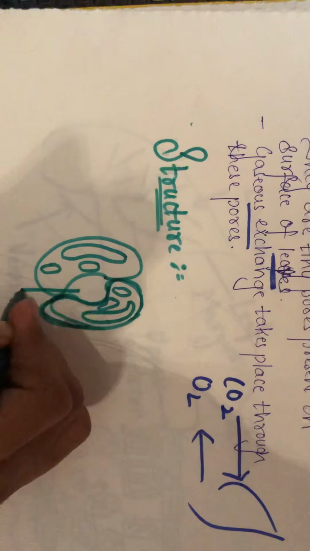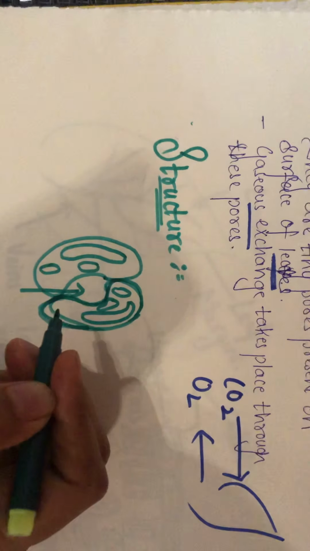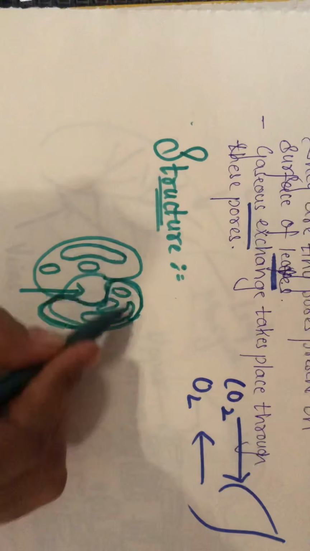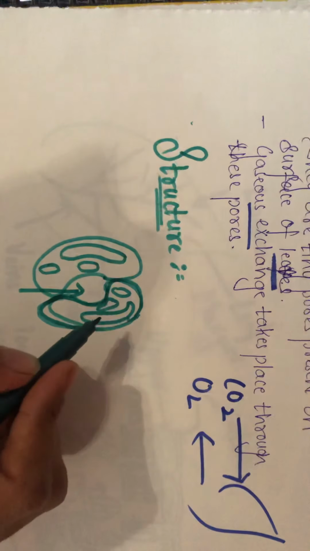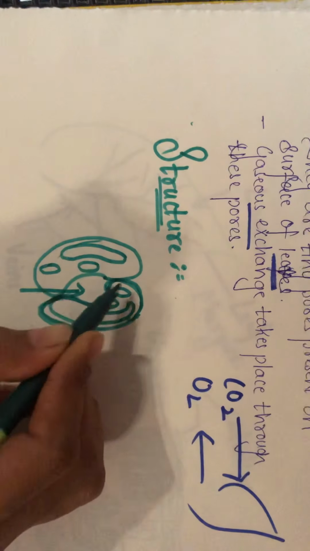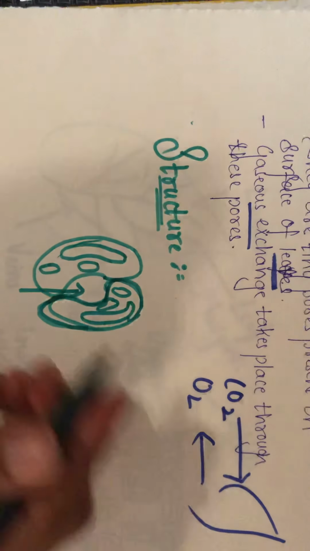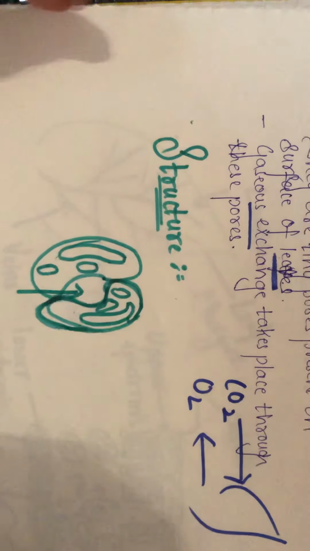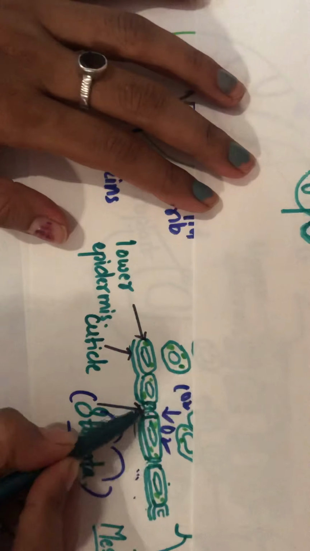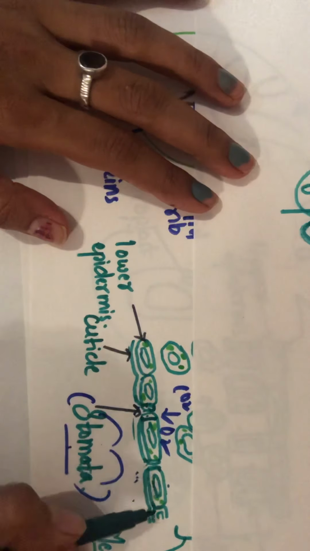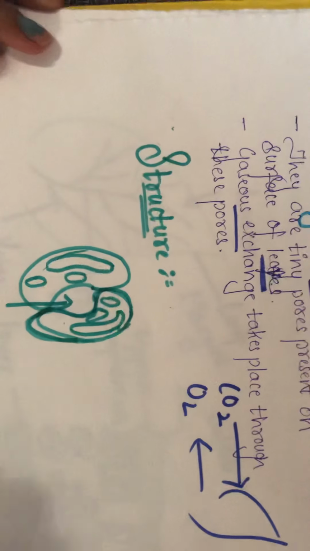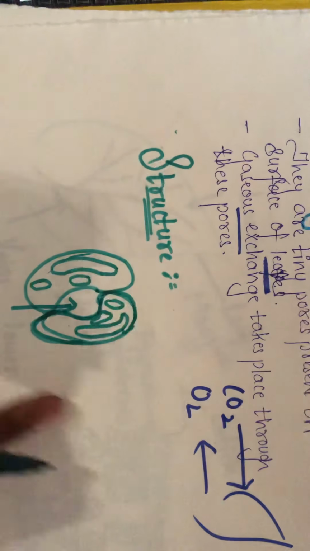Now, this pore along with the epidermal cells, these are nothing but the epidermal cells which seem to be kidney in shape. How do they look? Kidney shaped. Yes, something like this. So these are nothing but the kidney shaped epidermal cells which surround a pore. Yes, and this is termed as stomata.